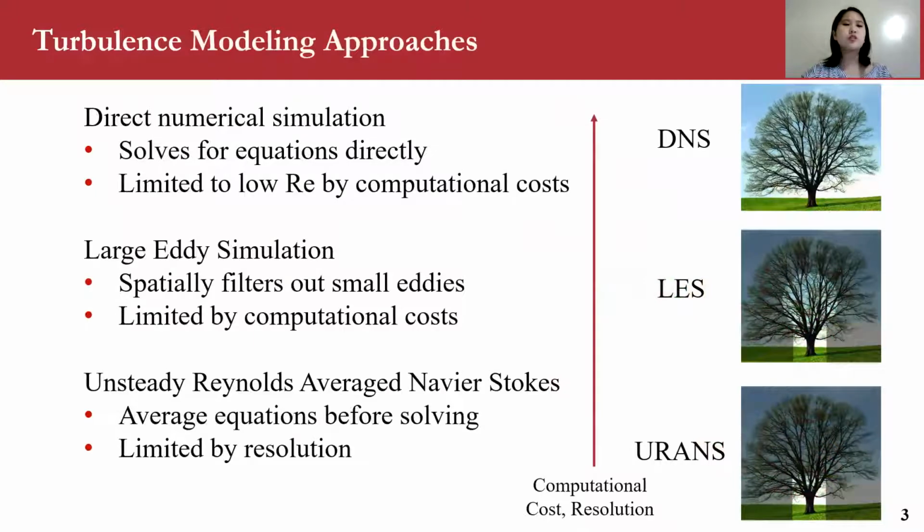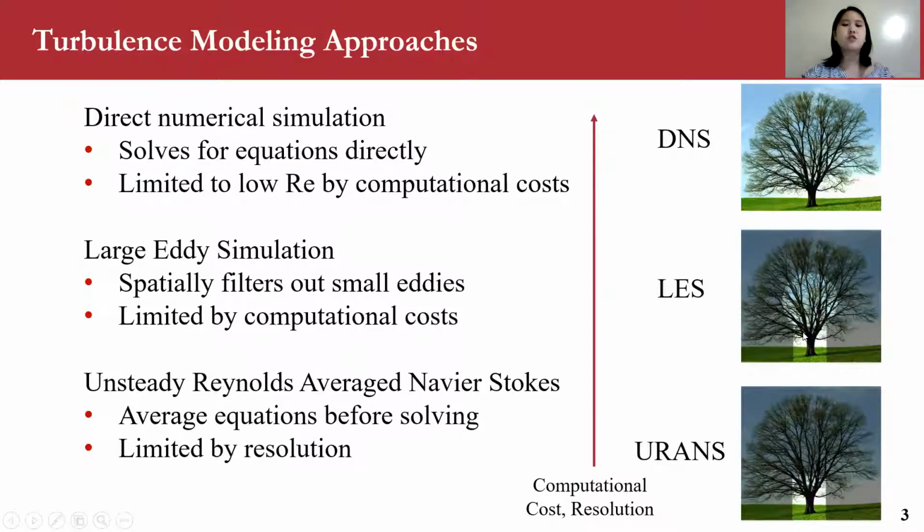There are a lot of different approaches to modeling turbulence. The most accurate and precise way is direct numerical simulation, which solves these equations directly. However, it is often limited to low Reynolds number by computational cost. So in our analogy, there's a tree and we're trying to model this tree. Direct numerical simulation would give us all the information we need, but it would take a very long time to calculate. The large eddy simulation would only be able to give us the trunk and the large branches.